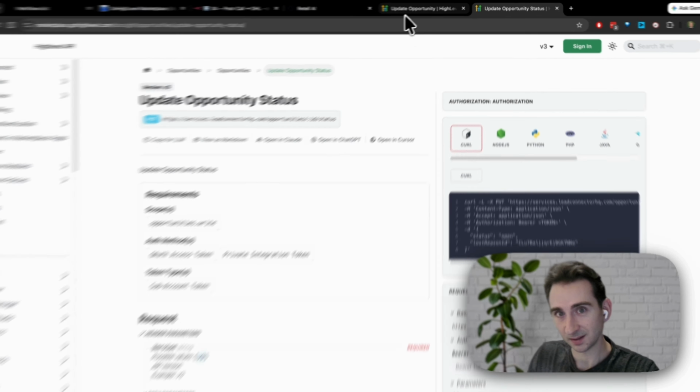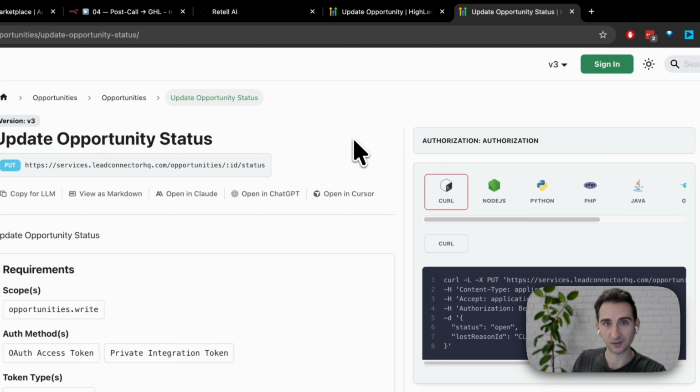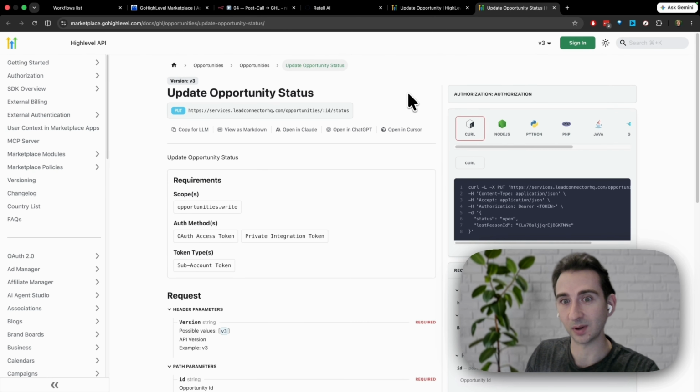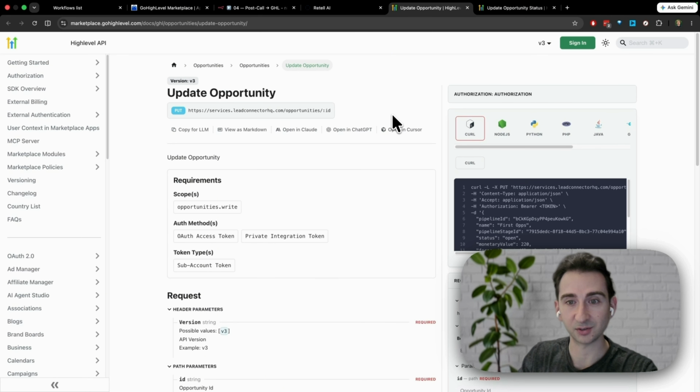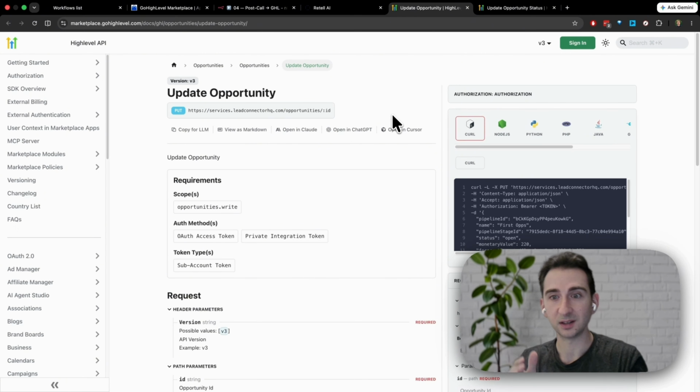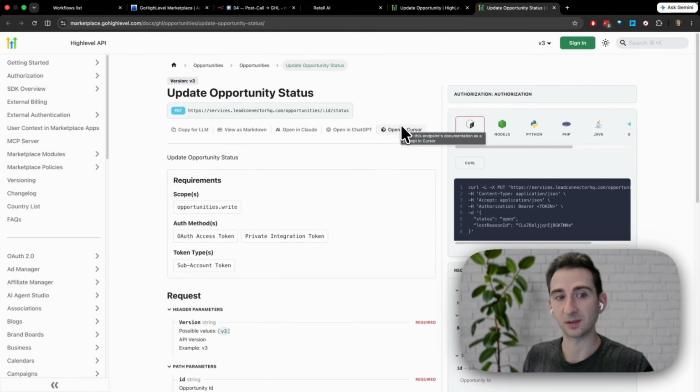There's a difference between the opportunity stage and the opportunity status, and it's very important not to confuse these two endpoints. An opportunity stage is the opportunities/ID endpoint. That is just the stage of the pipeline that that lead is in, which would be new lead, whether they're being called, or appointment booked. The status is the state of that opportunity, whether that's win or loss. So make sure you're calling the right endpoint when you're hooking up the N8N workflow.